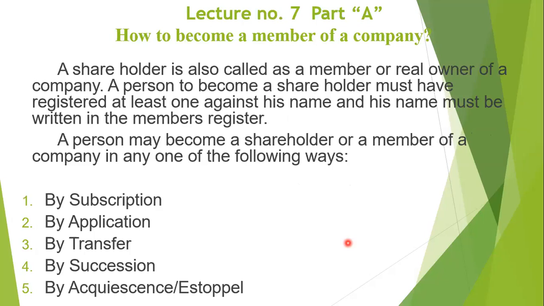Second, by application, just give an application, the company will allot him shares, so that is acceptance and he becomes a member. By transfer, an existing member transfers his shares to a stranger and he will become the member. By succession, that is by inheritance, by operation of law. And by estoppel, where a person intentionally allows his name to be used by a company as a member or director, then afterward he cannot deny it, so he will be treated as a member.